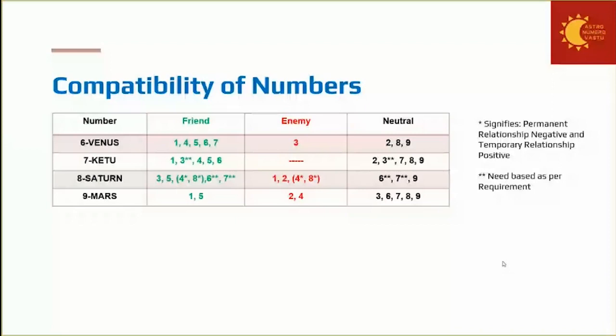Okay, now enmity with 2 and 4. Why? Because 9 and 2 I have explained one story. So I will repeat here. So 9 and 2, army commander and queen. Just imagine that king and queen have gone for a candlelight dinner. They are having a very pleasant time together. Army commander calls up the king and says that there is an urgent meeting. There is an urgent meeting which must be joined by the king because it is related to national security, or the security of the kingdom, basically.